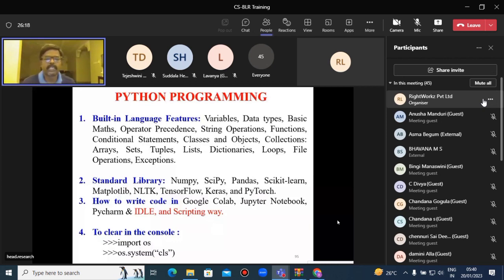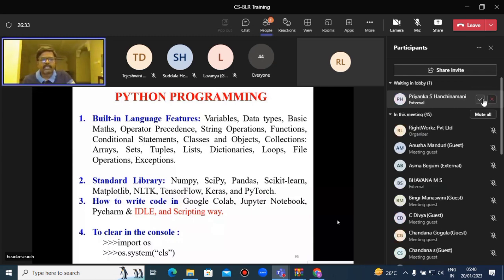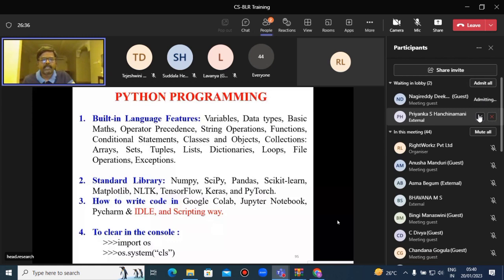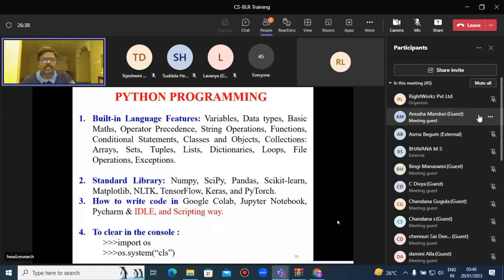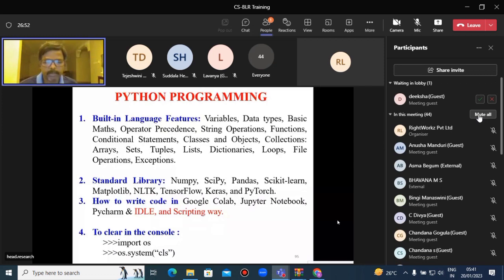Libraries are also called packages. Packages are also called API, application programming interface. In standard library, we are studying NumPy, SciPy, Pandas, scikit-learn, Matplotlib, Natural Language Toolkit, TensorFlow, Keras, and PyTorch. How to write code in Google Colab, Jupyter Notebook, PyCharm, IDLE and scripting way. These are the various editors. To clear the console, we are using import os, os.system of CLS.